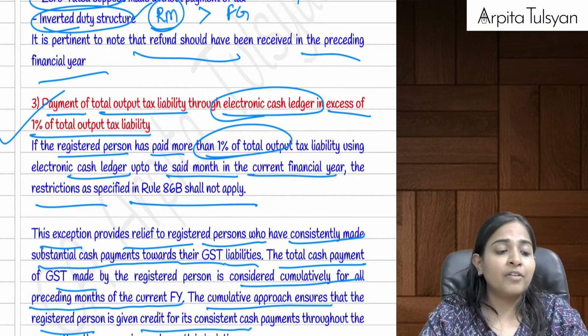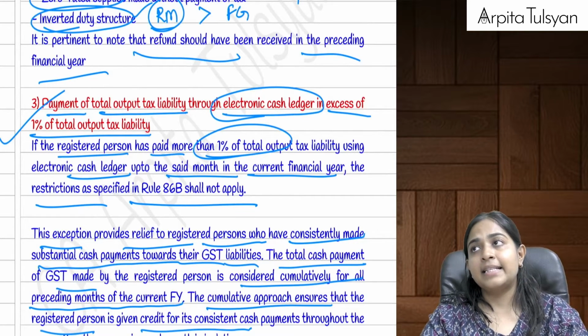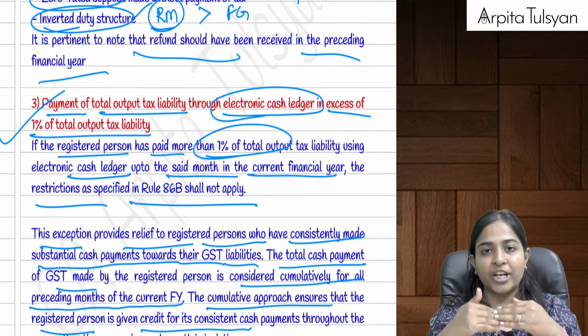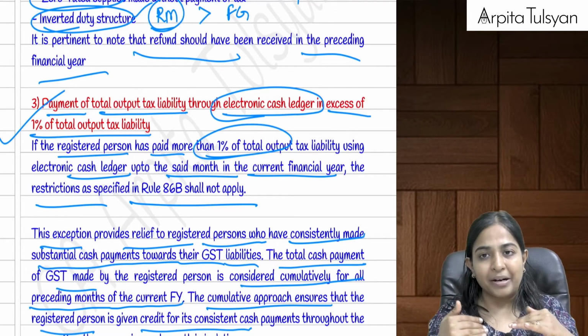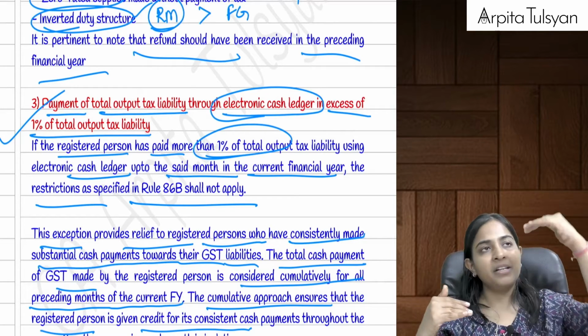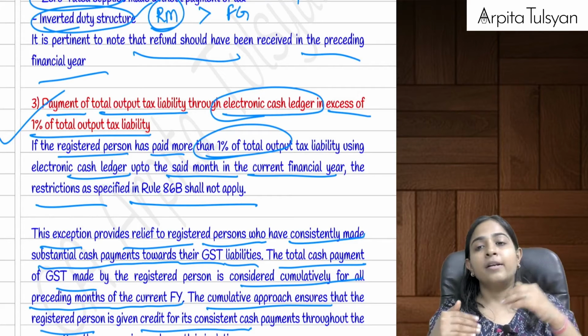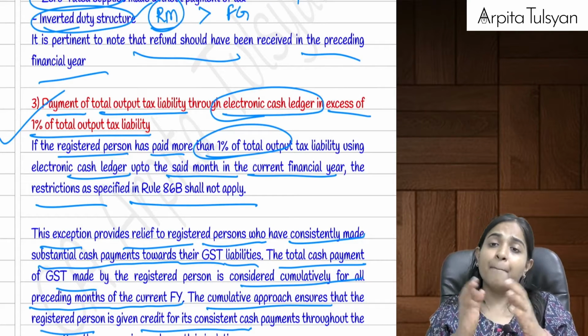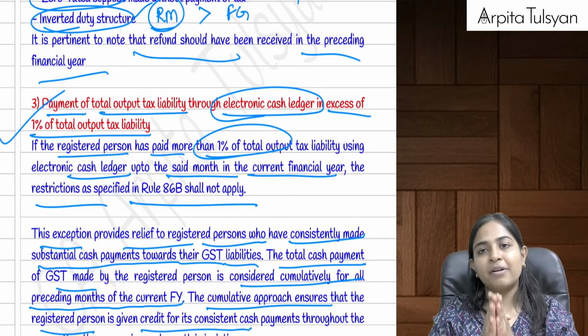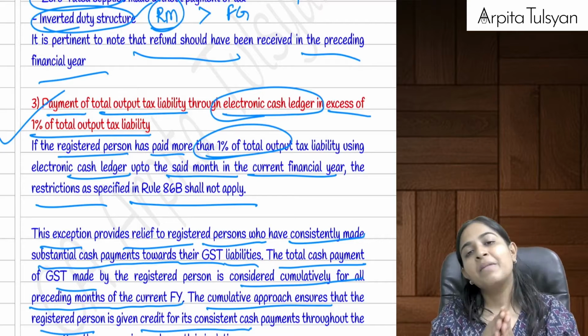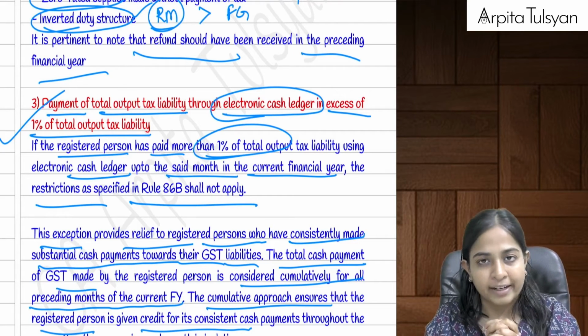Third one is where we have to check it for every particular month. Let's say we are in the month of November, and the year started from the month of April. Now we are checking it for the month of November, but for November we have to check whether the supply in November was more than rupees 50 lakhs. If yes, then 1% should be paid by way of electronic cash ledger.